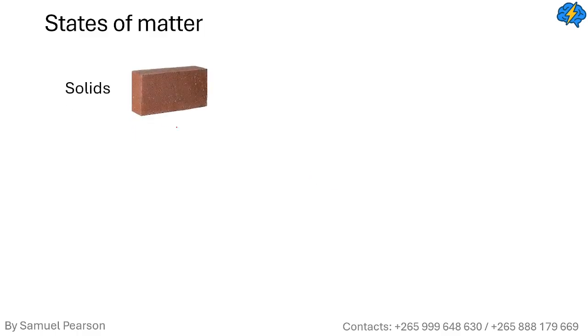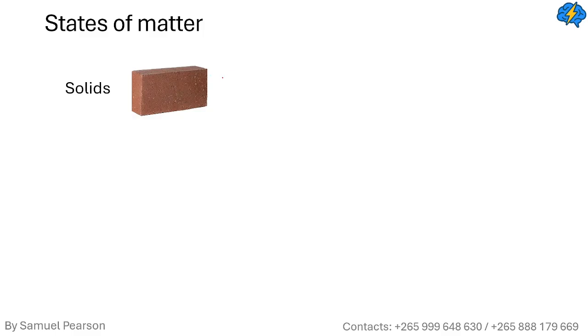Matter exists in three main states. In other words, we have four states of matter, but in this video we are going to focus on the three main states. The first state is the solid. For instance, a brick.